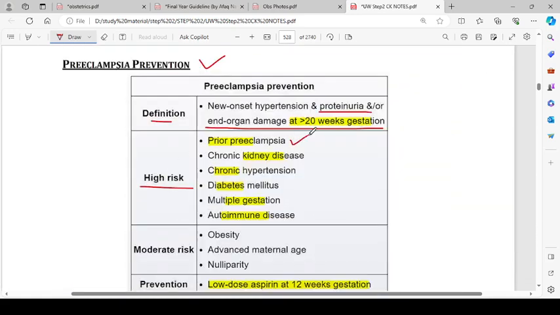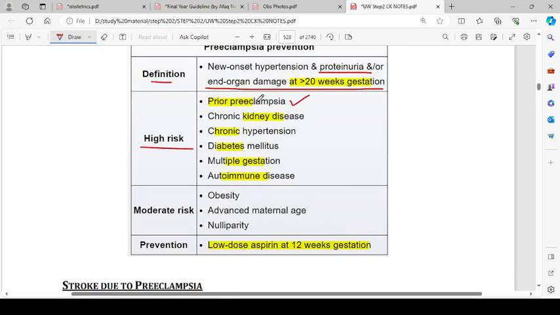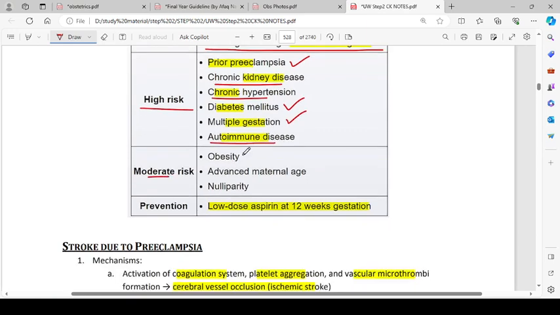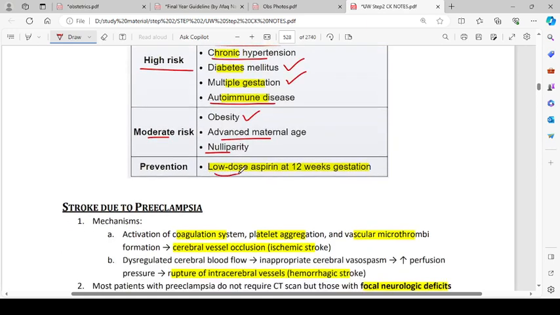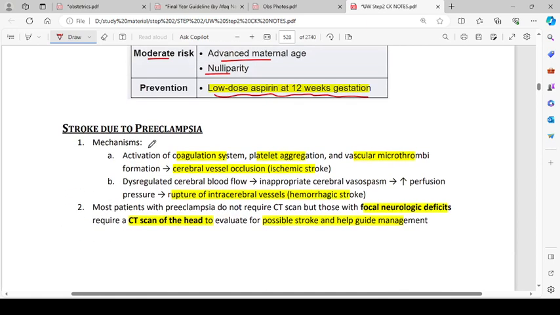So prior preeclampsia is a risk factor, like all the gynae conditions. The previous history of that particular disease is the risk factor for that disease to occur. Other high risk factors are chronic kidney disease, chronic hypertension, diabetes mellitus, multiple gestation, and autoimmune disease. Moderate risk is with obesity, advanced maternal age, and nulliparity. And prevention is low dose aspirin at 12 weeks of gestation.